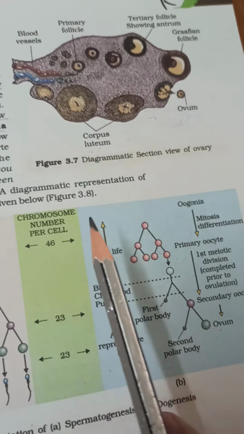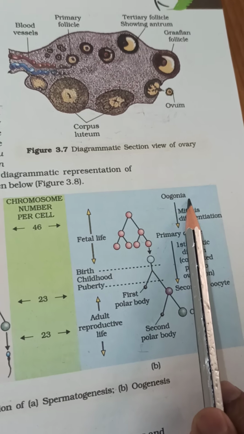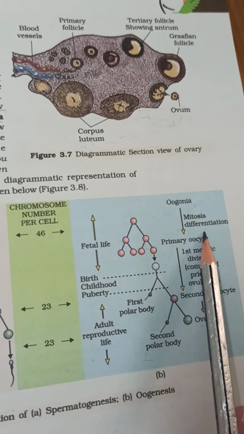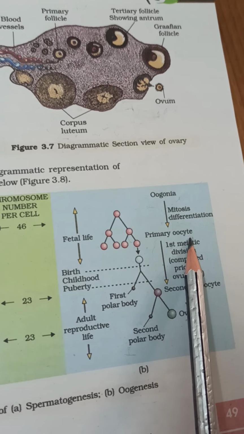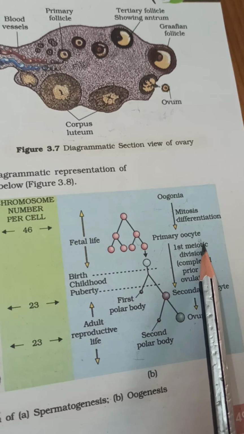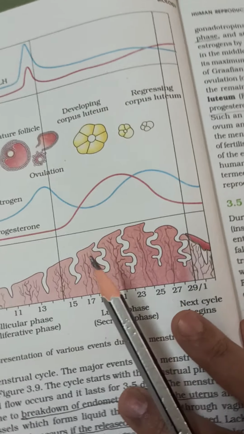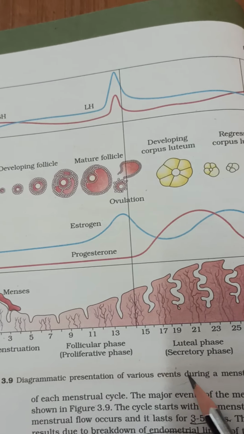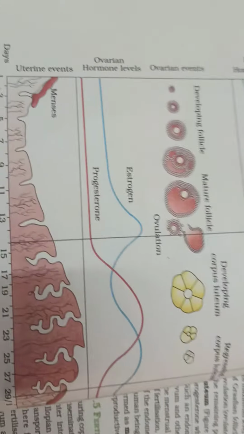The egg formation comes from oogonia, the primary oogonia, which is diploid, then secondary oocytes, which release the ovum. So when this is happening, the diagrammatic representation of various events during the menstrual cycle.